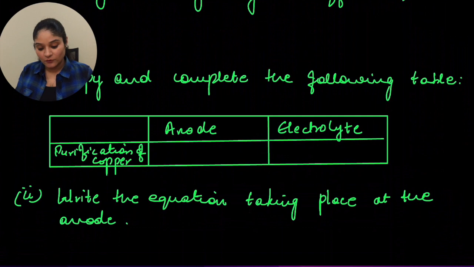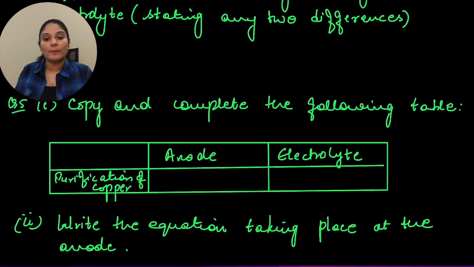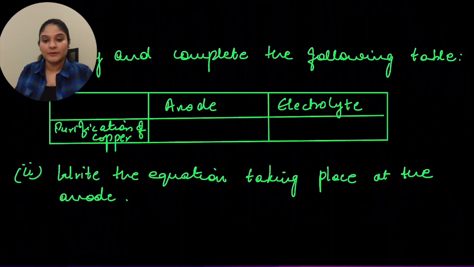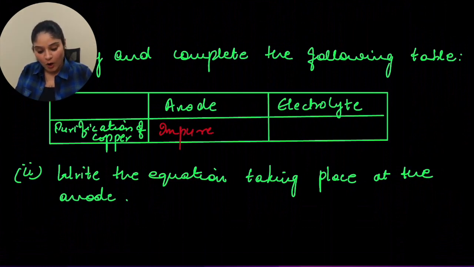Copy and complete the following table. So this is an important one. I also saw this question in one of the pre-board papers. So let's see. Copy and complete the following table. So the first, you have anode and electrolyte. And what are you working with? You're working with purification of copper. So when you have purification of copper, what will be at anode? Anode will be impure copper. And what will be your electrolyte?